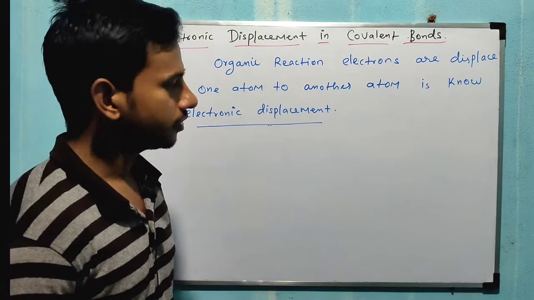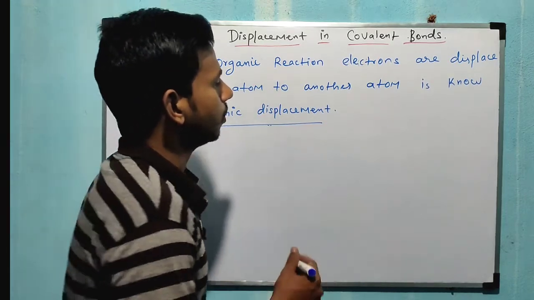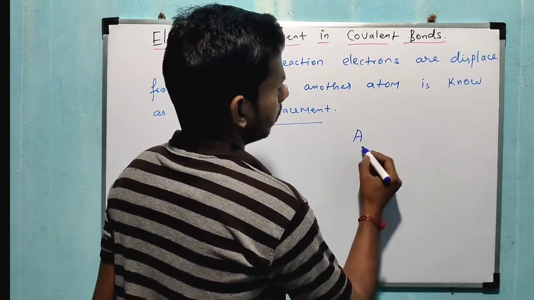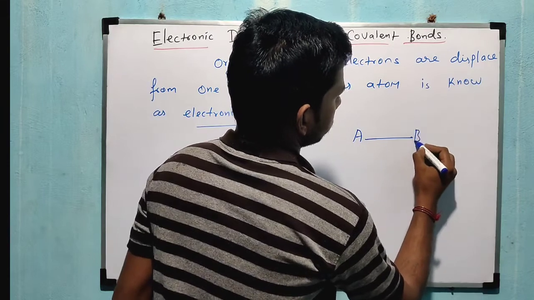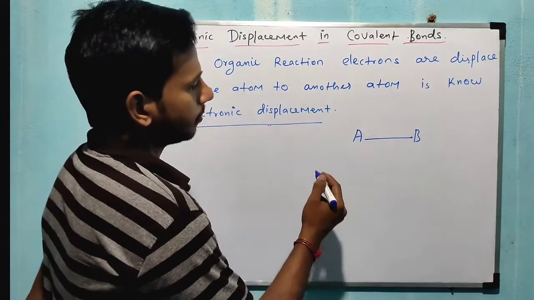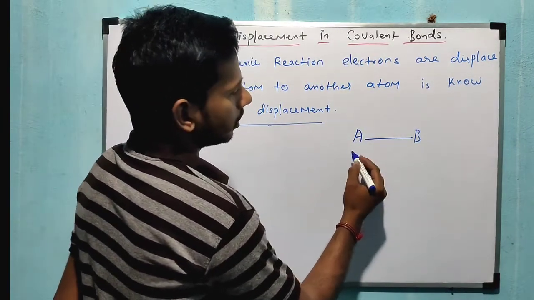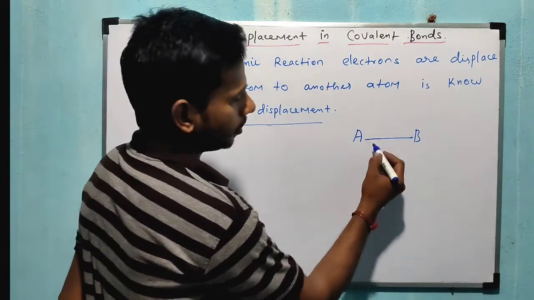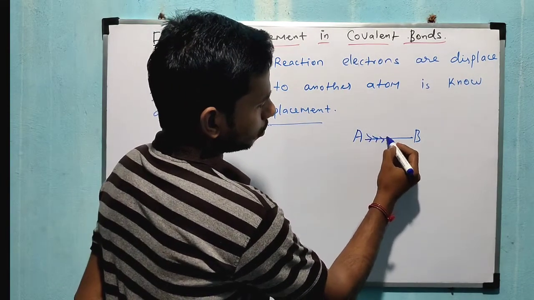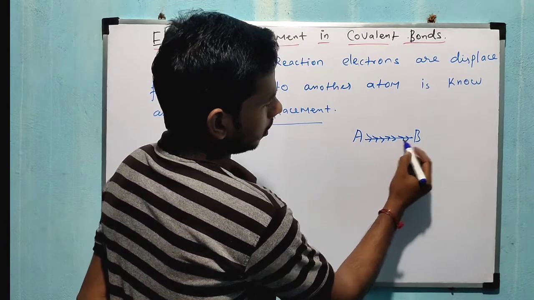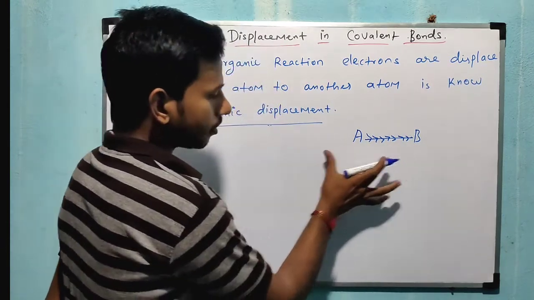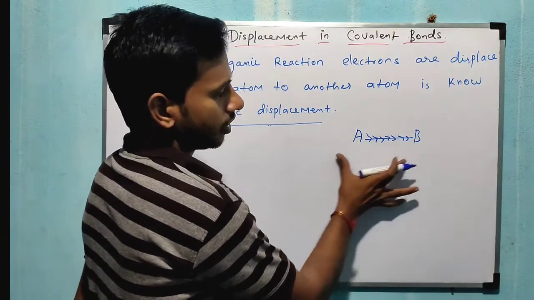For example, I am taking an A atom in the presence of a B atom. The electron of this atom is displaced to the other atom, so slightly this electron transfers to the B atom. This type of electronic transfer is what we call electronic displacement.